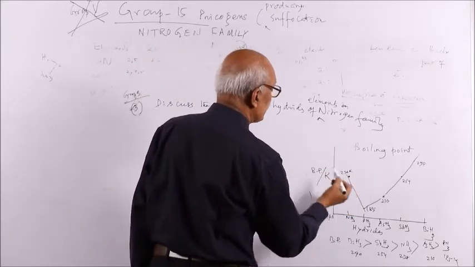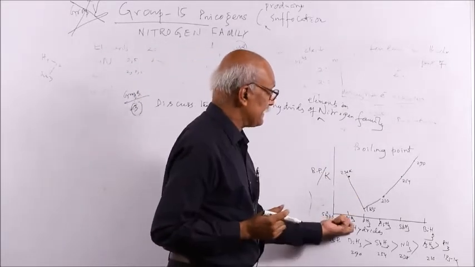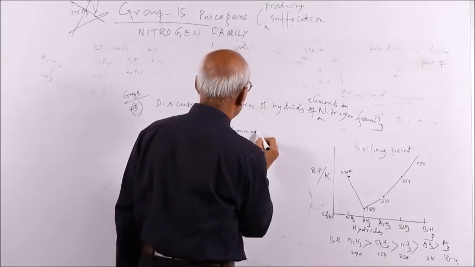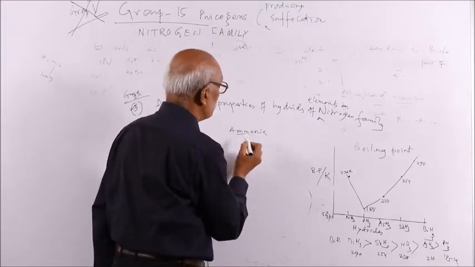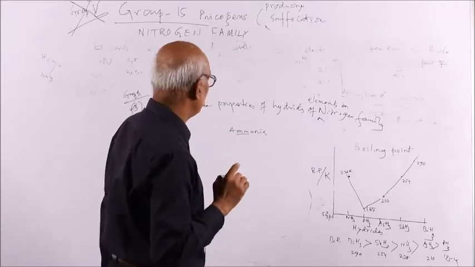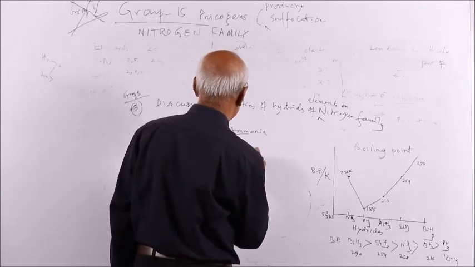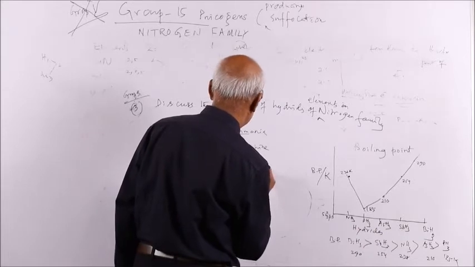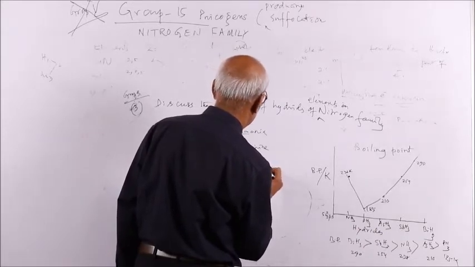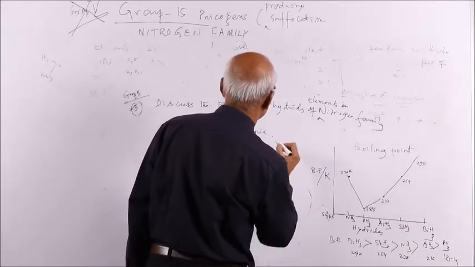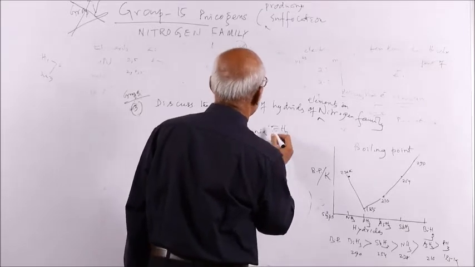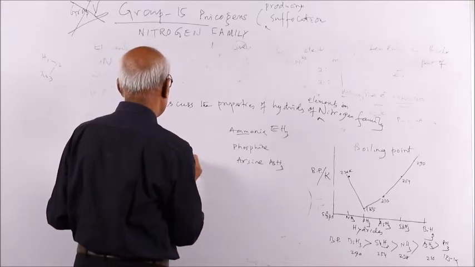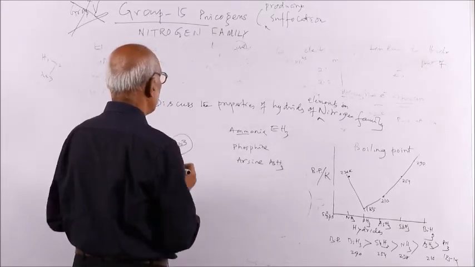In the nitrogen family, first you write down what are the hydrides. The hydrides are NH3, that is your ammonia. Ammonia we write AMM, don't write 1M, 2M. Then phosphine, then arsine, AsH3. The general formula will be EH3, the element has valency 3, because there are 3 electrons in s2p3. The maximum valency is 5, but the minimum valency is 3.